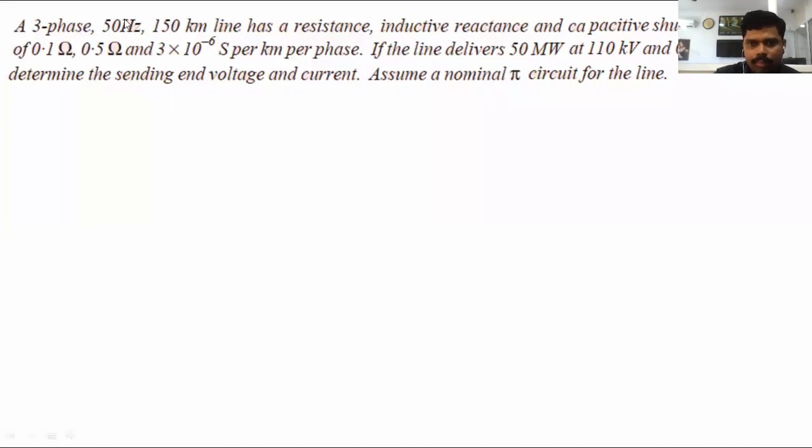All of you go through the problem. In the problem, it is clearly mentioned that it is a three-phase system, and the frequency is 50 Hz, as per the Indian standard frequency.